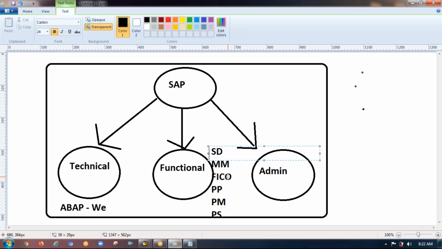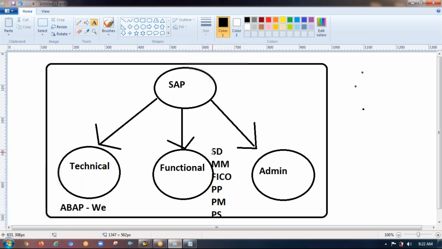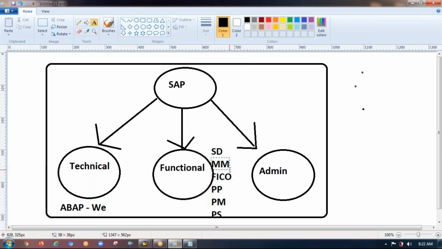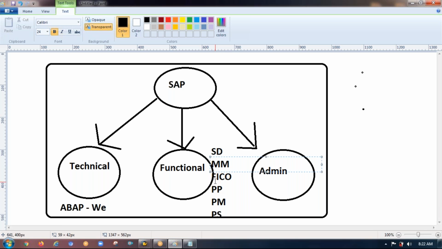Anyway, we are recording the class daily, so you will get the class recording. This is one of the functional teams. And MM is material management, FICO is finance and controlling, PP is production planning, PM is plant maintenance, PS is project systems.